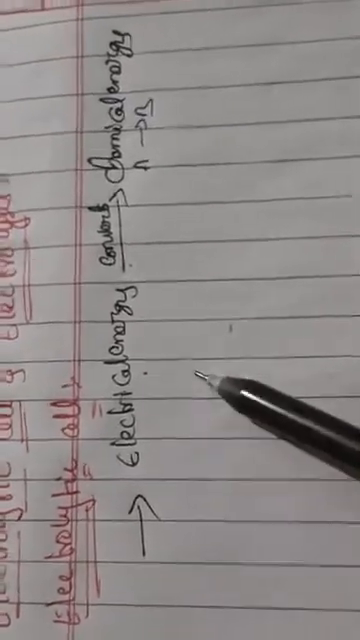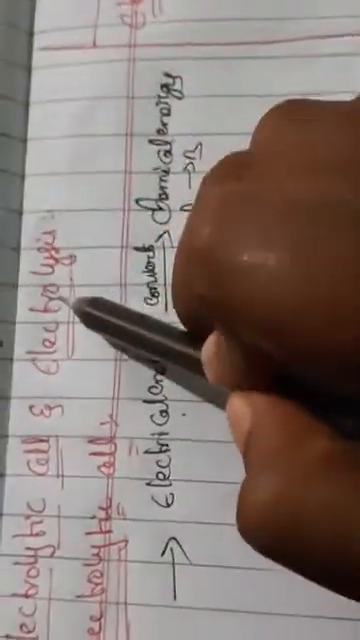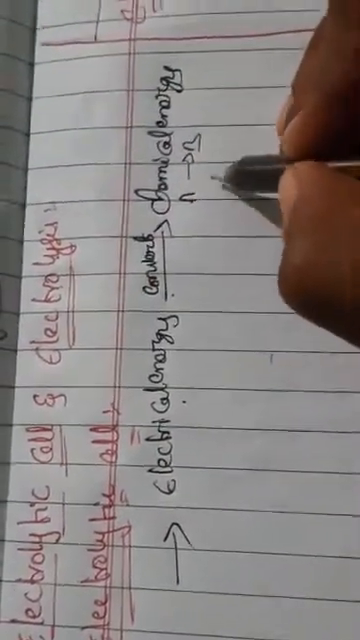Here, in the reverse process, the chemical energy is converted into electrical energy. We call it the opposite direction, what is known as a galvanic process, reverse of this.